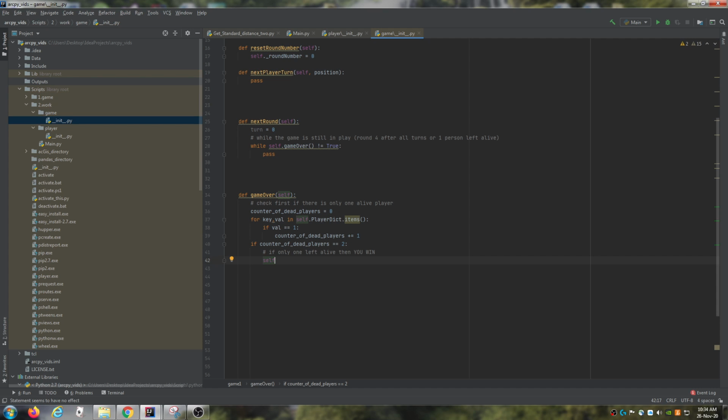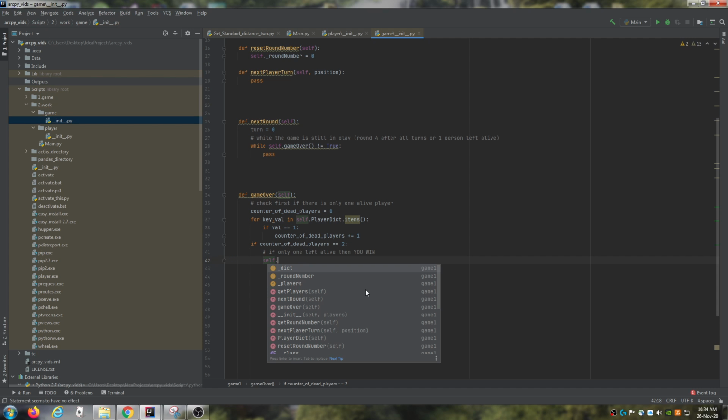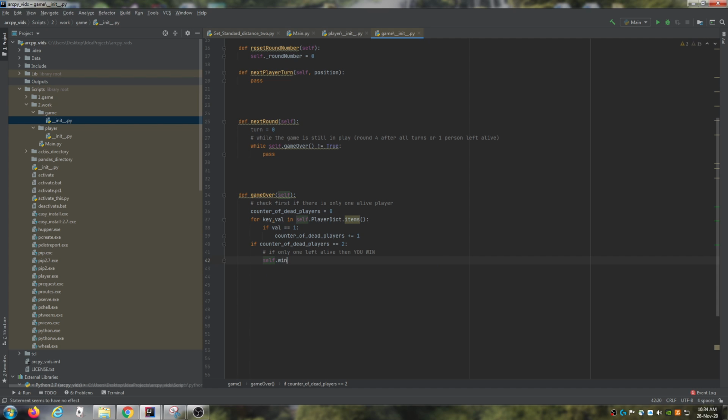So I'm just going to create a new method for later, and we're going to call it winner. And this is just going to return true, to say that there has been a winner. I'm just going to finish off this method, and then I'll go to winner and show you how that's going to work. And then we're also going to do else.